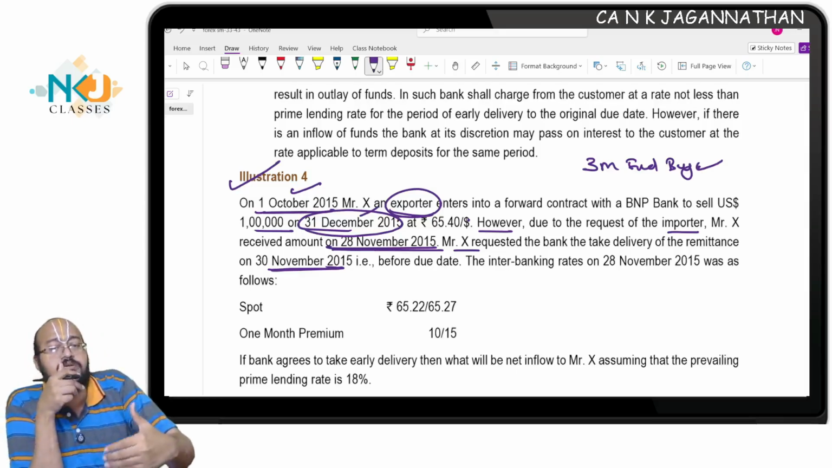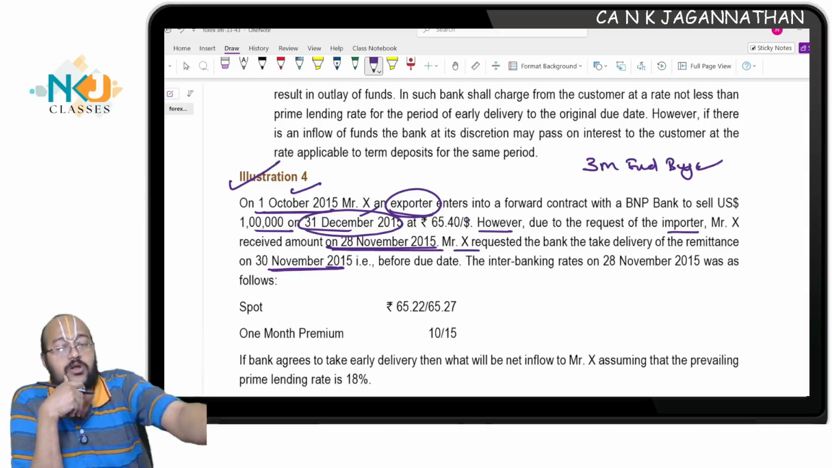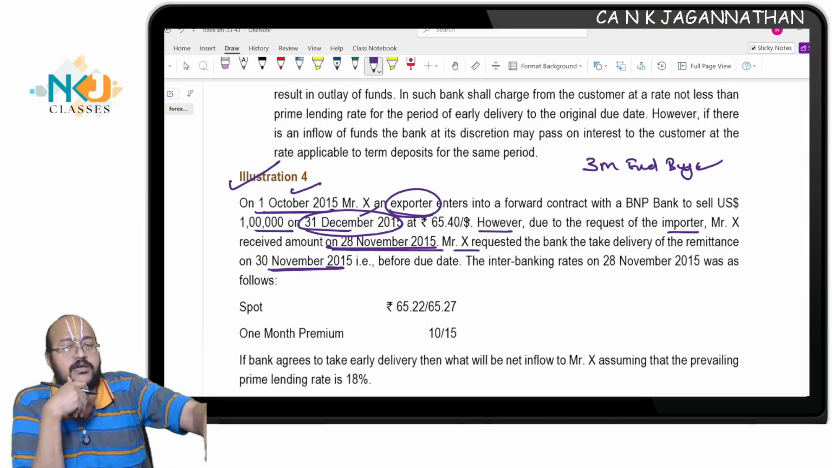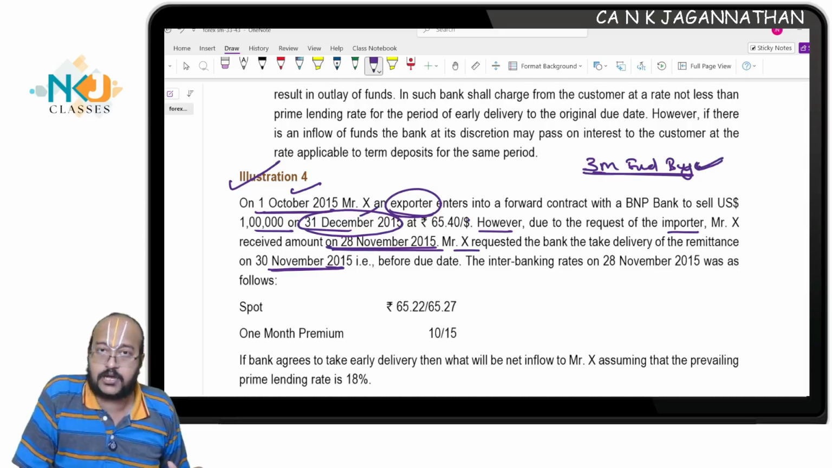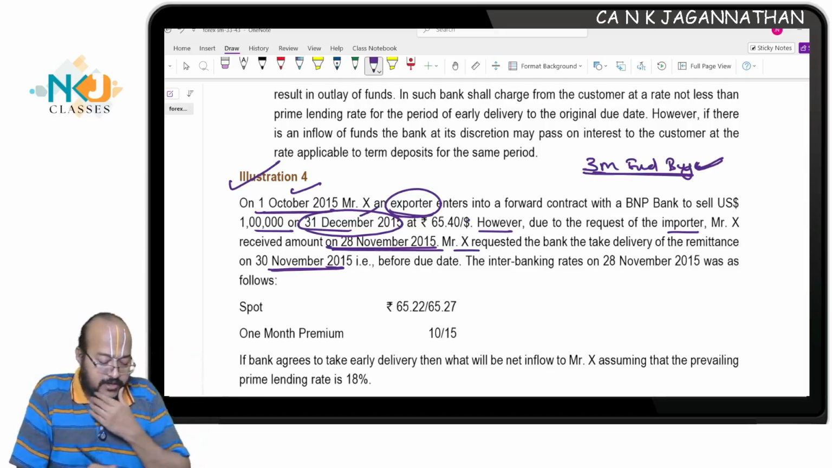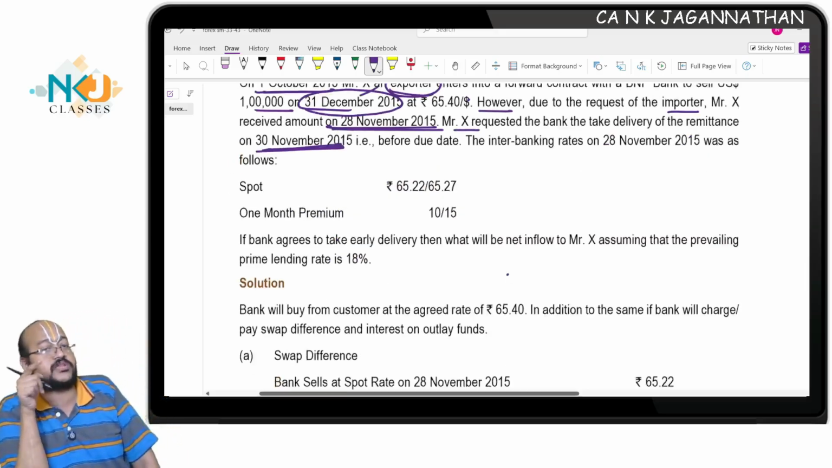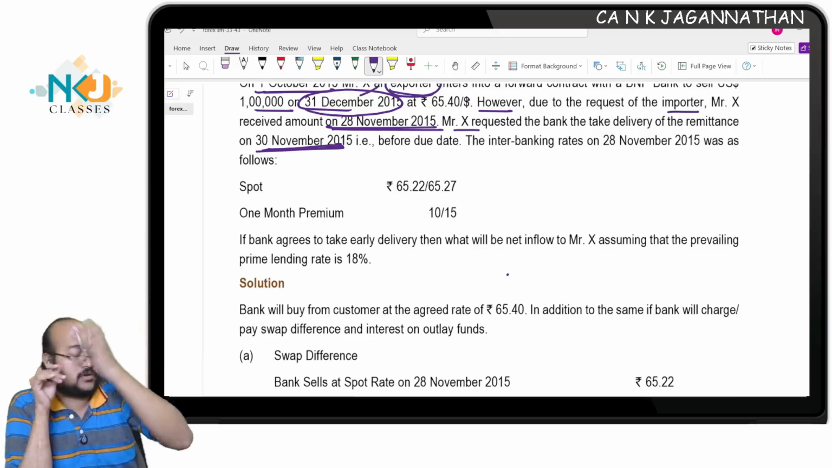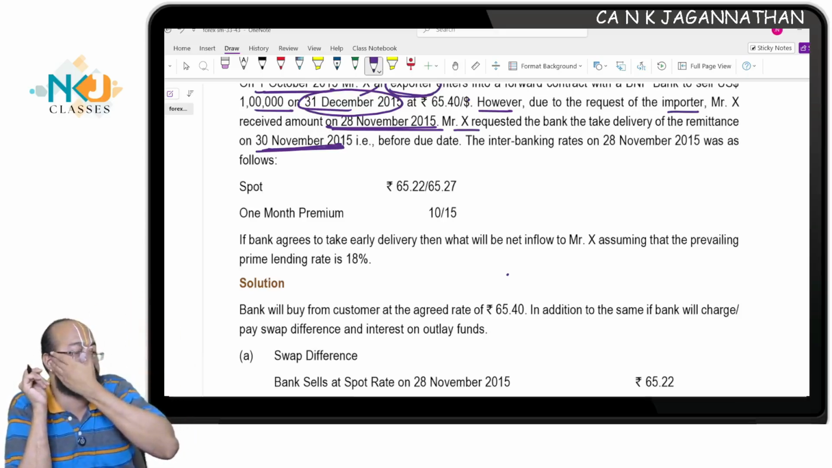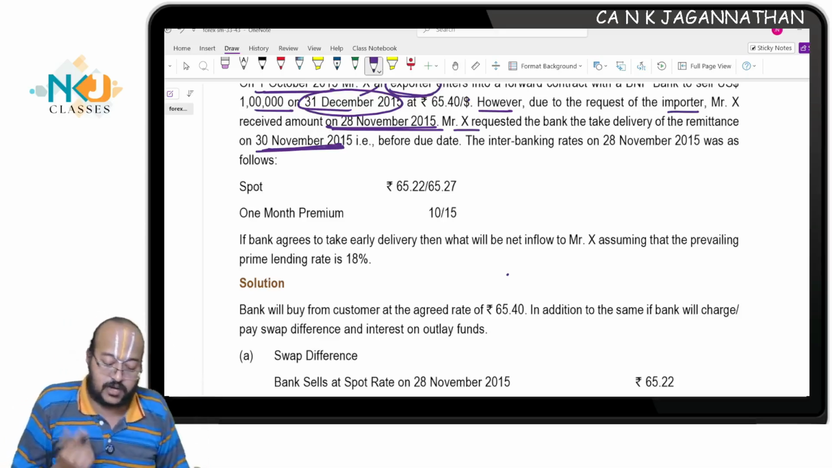After just 2 months, the customer comes and says, today I'll sell you dollars, which means the dealer will have to make an early purchase. He took a forward buy for 3 months, but now he has to purchase 1 month before, on 30th November itself. The customer is preponing the transaction, so there is a default from the customer's side. Now the dealer will ask for some compensation. We'll see how it will be computed.